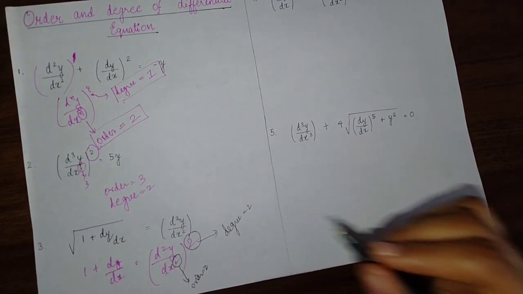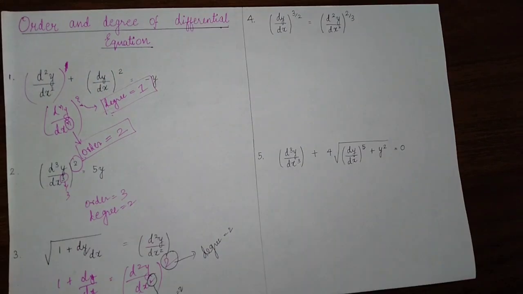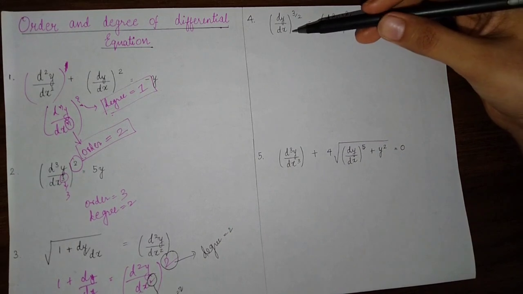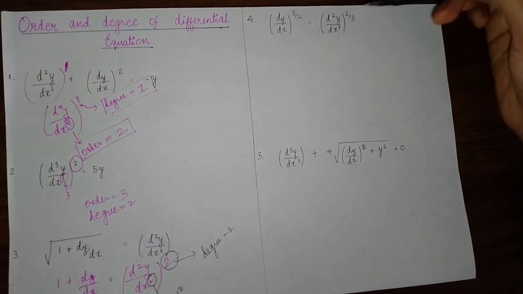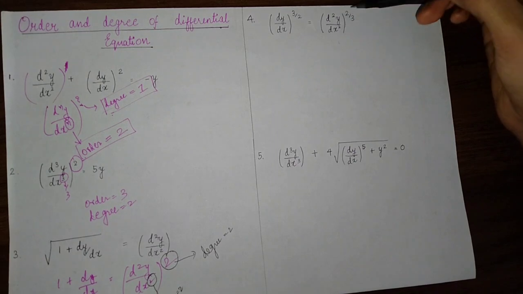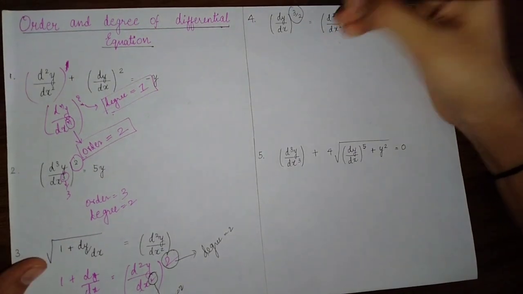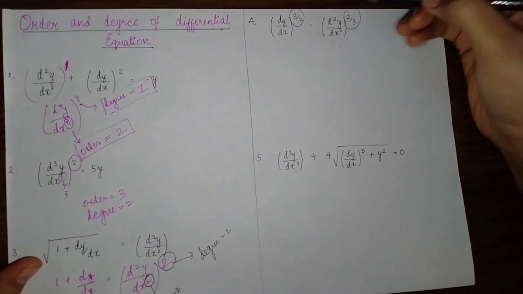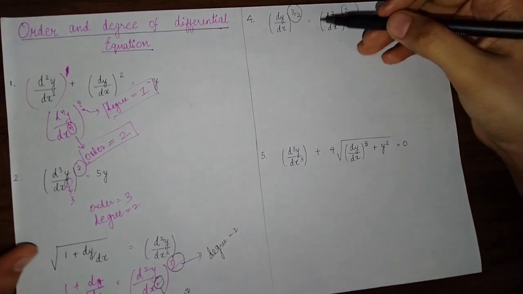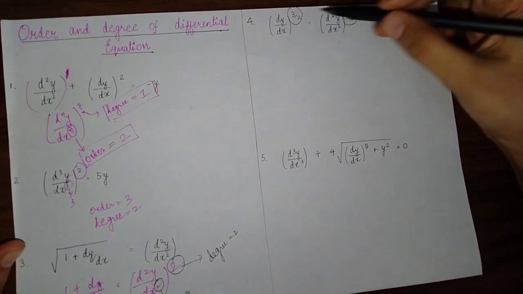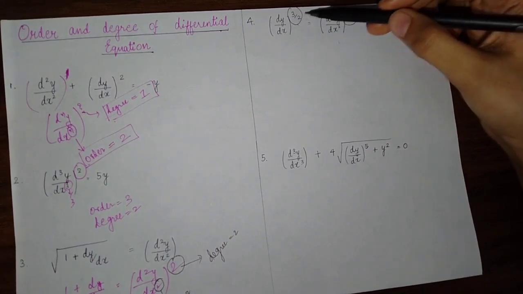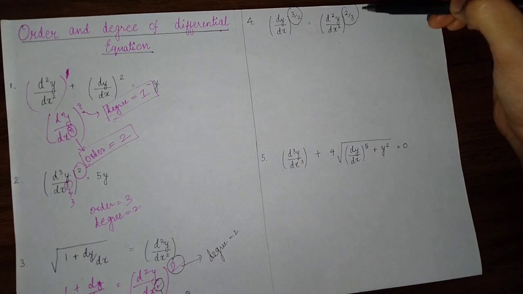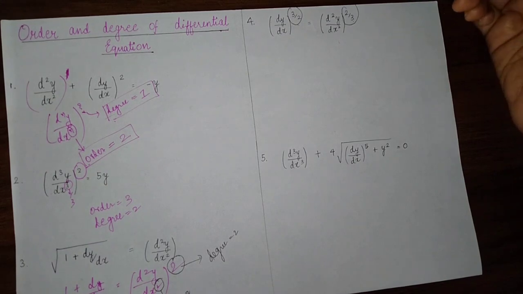Now the next question, example 4. In example 4, you can see what is given: dy by dx whole raised to 3 by 2 is equal to d square y by dx square whole raised to 2 by 3. These are in the form of fractions or radicals. So you have to remove these fractions or radicals first, and only then can you find the order and degree.